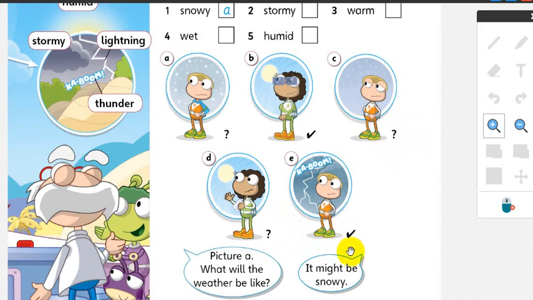Here I have information based on some kind of proof or evidence, weather forecast, whatever. So here it will be stormy. So if I see this tick, it will be. If I see this question mark, this means I don't know. I have low possibility, so I am going to use might. Might, will, might, will. Right?